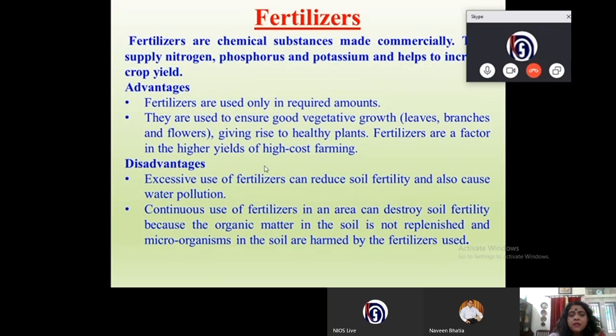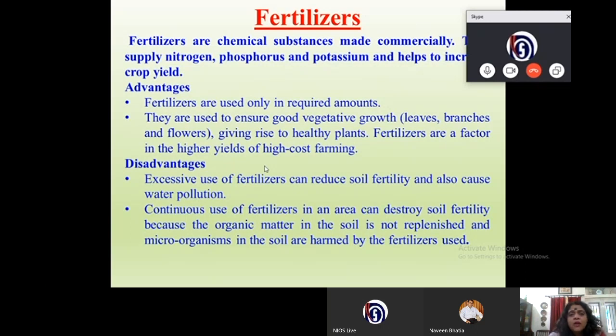Fertilizers are a factor in higher yields of high cost farming. What does high cost farming mean? A farmer that is economically well off can buy fertilizers and use them in the fields, but those who are not economically well off would use manure to add nutrients to the soil.